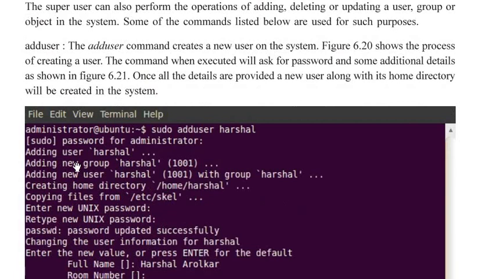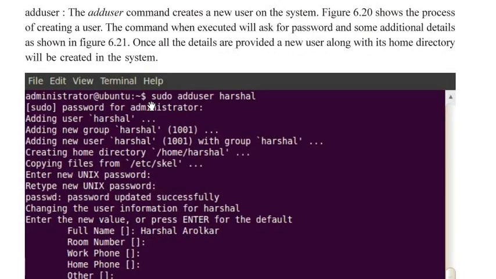So, here we see sudo adduser Harshal. Then sudo asks for the password of the administrator. After you enter the password, it shows adding user Harshal, adding new group Harshal, adding new user Harshal with the group Harshal, creating home directory /home/Harshal, copying files from /etc/skel, and all these things will be done.